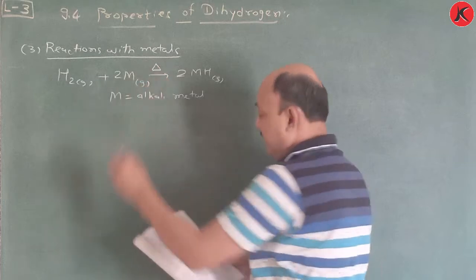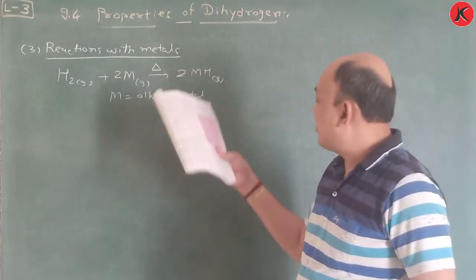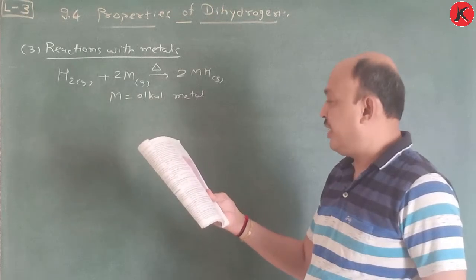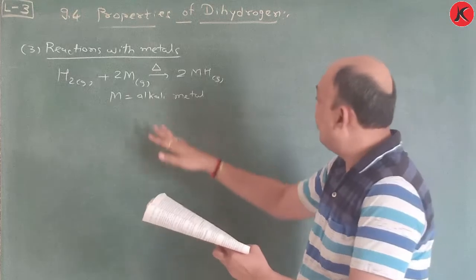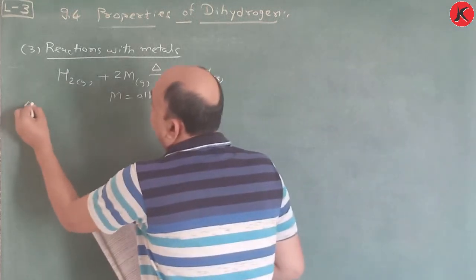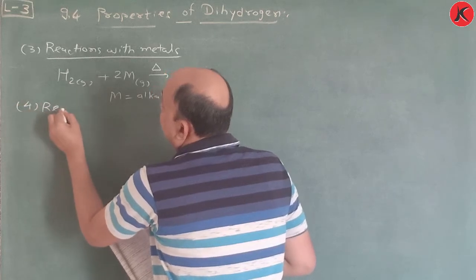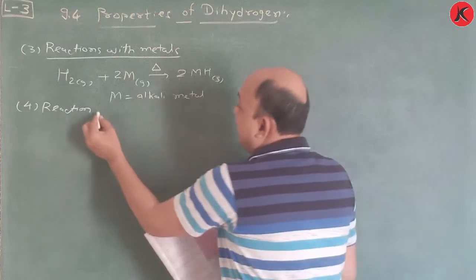That means you have to put delta here to yield the corresponding hydride. This hydride you have to learn later on also. So H2 gas plus 2M gives 2MH solid. This is the first reaction. Then the fourth one is reactions with metal ions.